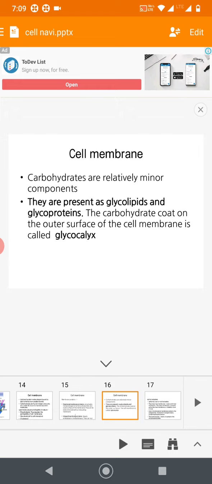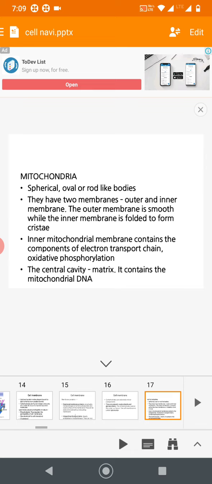Now let us see the cell organelles. What are the subcellular organelles? Endoplasmic reticulum, Golgi apparatus, ribosomes, mitochondria and so on. In this topic you may get a multiple choice question: which of the following is the powerhouse of the cell?